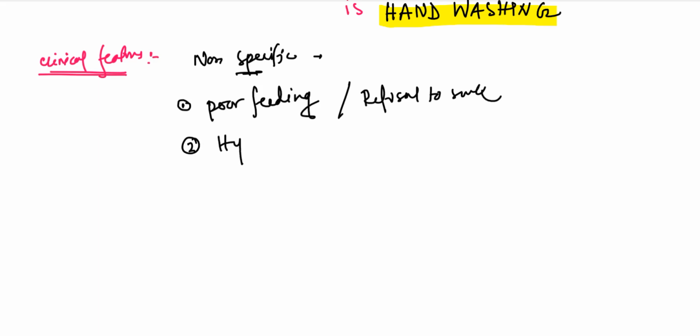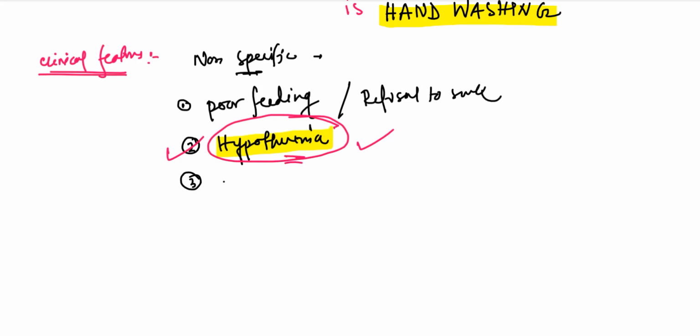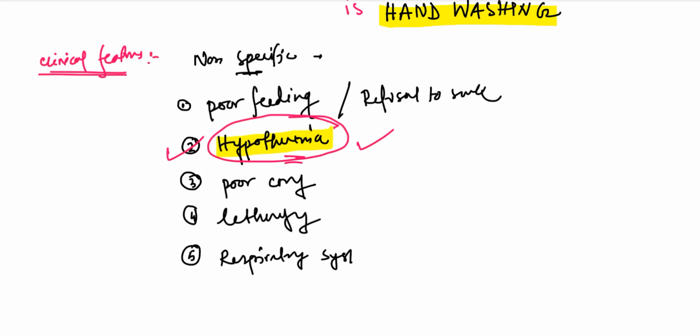Number 2, hypothermia. A very important point. Why important? Because we all know in adults sepsis manifests as fever. That means hyperthermia, not hypothermia. But in children, as we can see, in most cases they present with hypothermia. Number 3, there may be poor cry, lethargy, and if the respiratory system is involved, then we can get what?